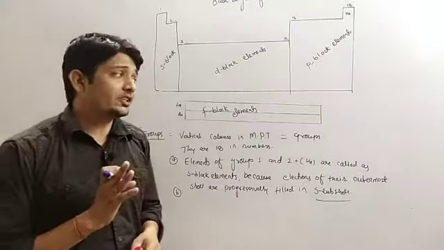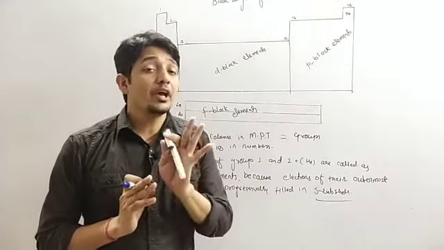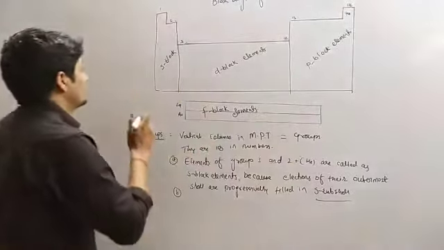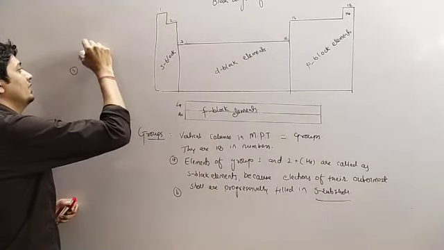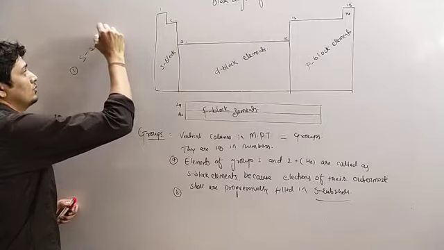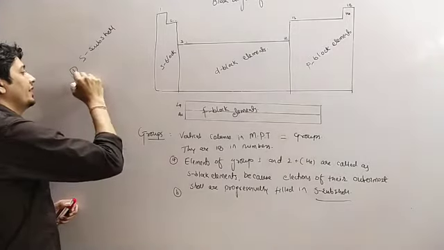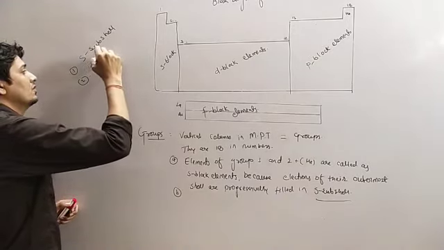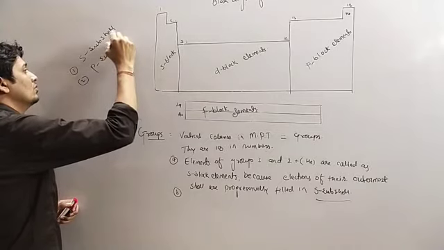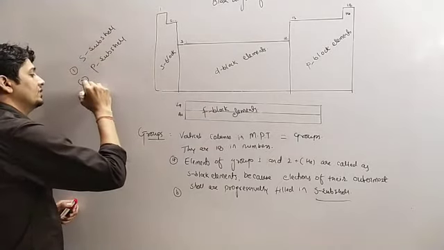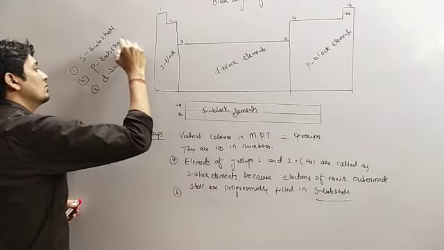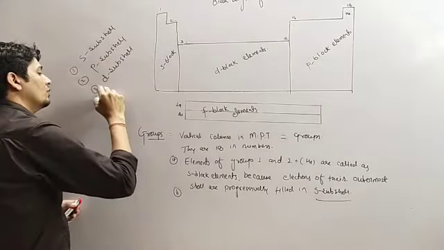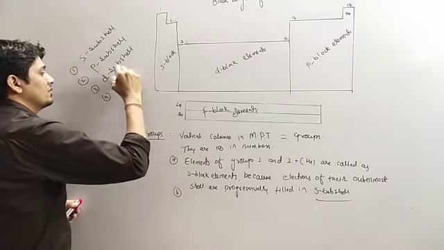On the basis of electronic configuration we have 4 types of subshell. The first is s subshell, second is p subshell, third is d subshell, and fourth is f subshell.